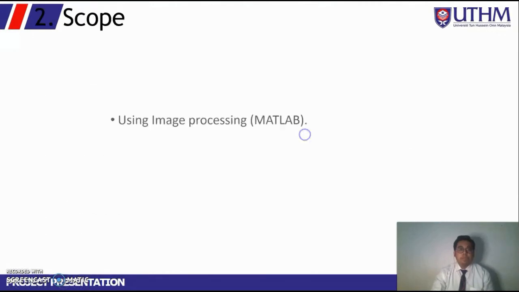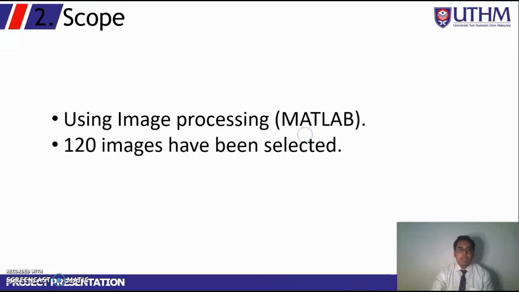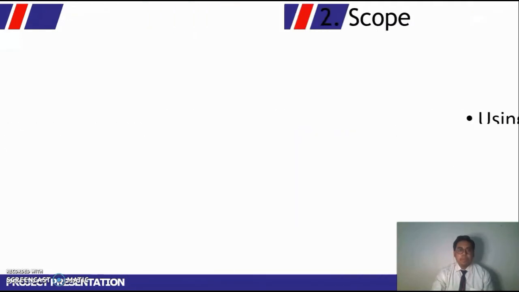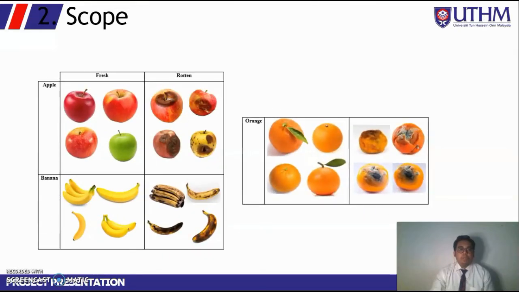The scope of this project is using image processing with MATLAB software. 120 images have been selected, and the images are divided into fresh and rotten fruits. This is an example of the fruits used in this research: first, fresh apples and rotten apples; second, fresh bananas and rotten bananas; and third, fresh oranges and rotten oranges.